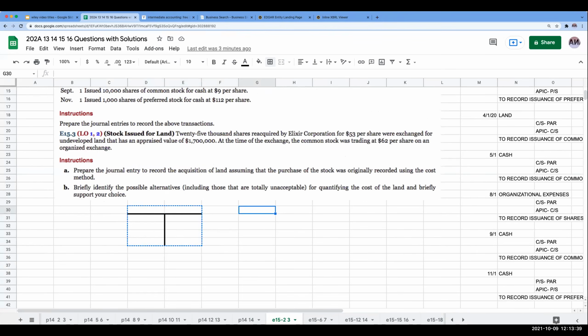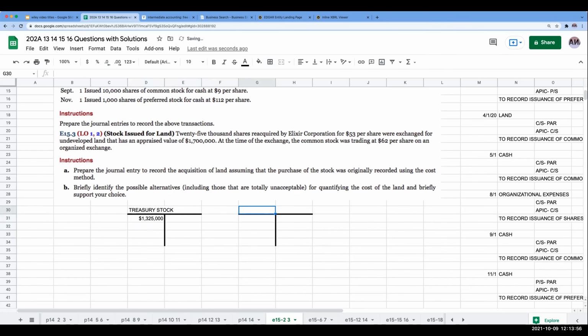So over here, what exactly happened in exercise 15-3? Well, basically, I got 25,000 shares that were reacquired for $3 per share. Basically, I originally went through and reacquired these shares. So over here, I'm debiting treasury stock and crediting cash. Okay, so that's what happened when I bought back my own shares.